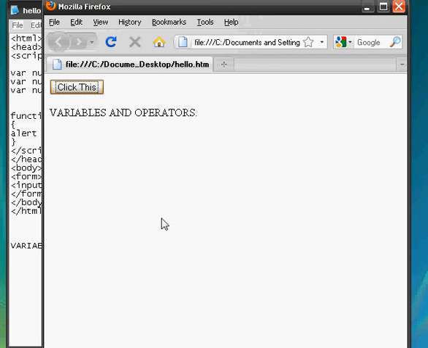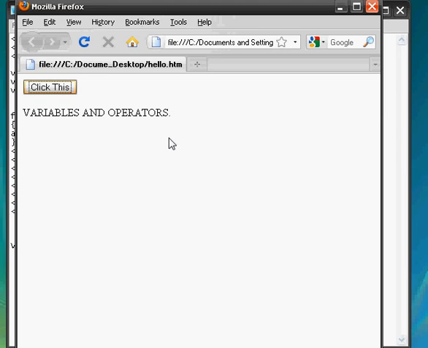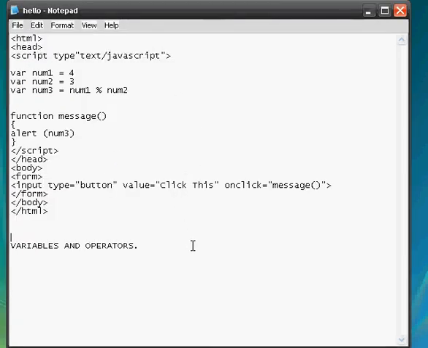I hope I explained it good, and I hope you don't have trouble with it. But yeah, that's everything you need to know about variables and operators for now.